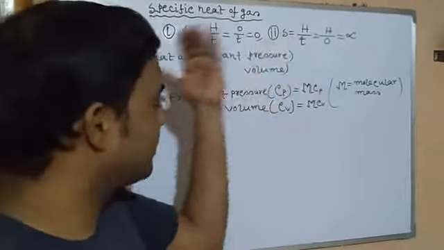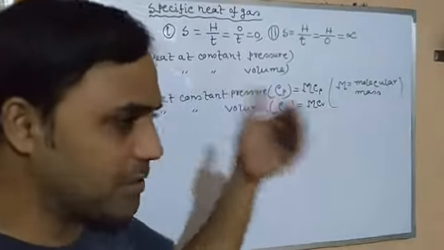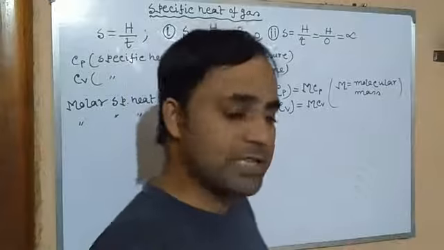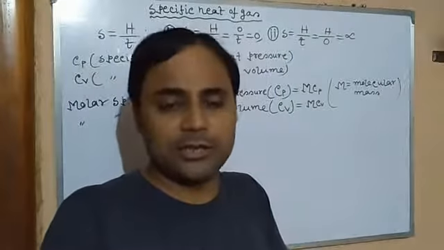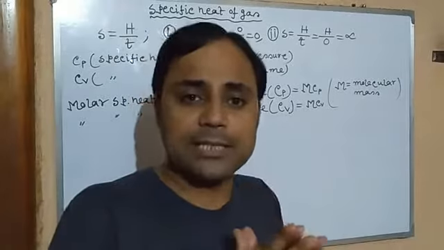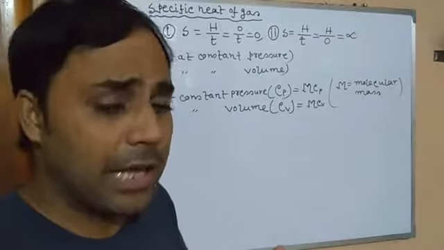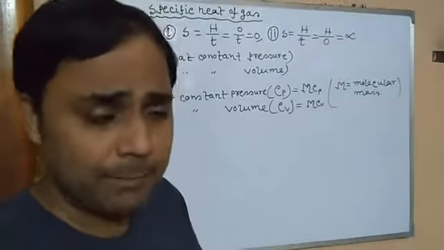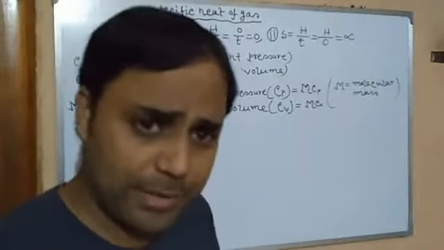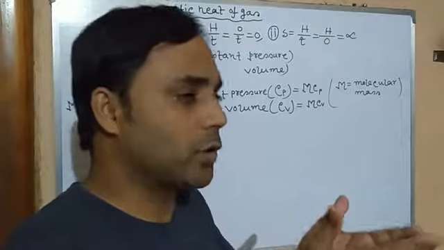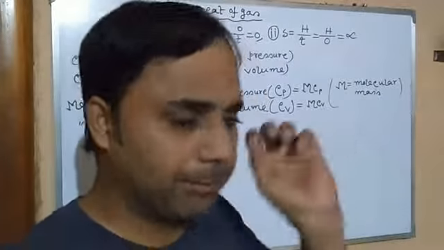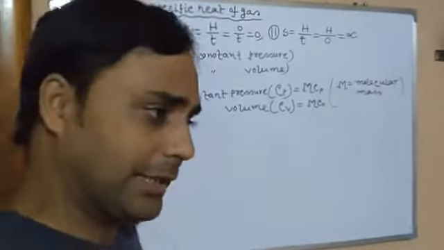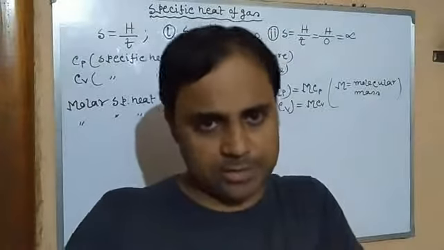Since it fluctuates, isn't it? Due to application of heat, both pressure and volume change along with temperature. So we should mention in the definition of the specific heat of a gas that the temperature is increasing by unit degree in case of unit mass of gas. At what condition? Whether it is at constant pressure or constant volume. So the required heat energy to increase the unit temperature of unit mass of a gas, either by keeping volume constant or pressure constant.